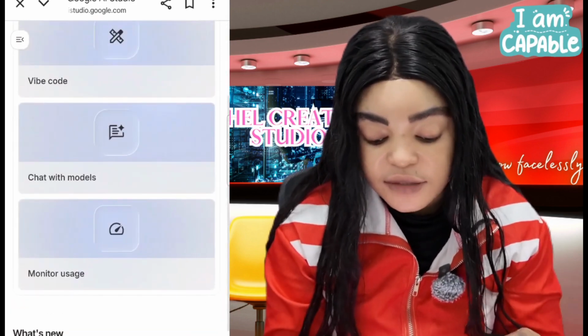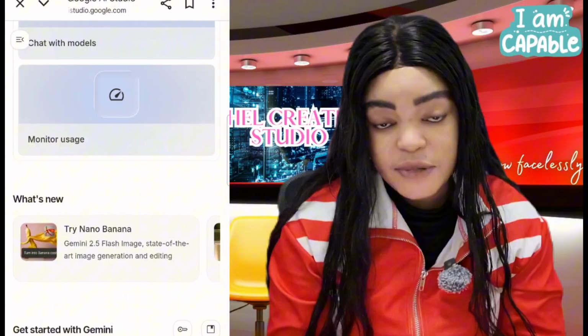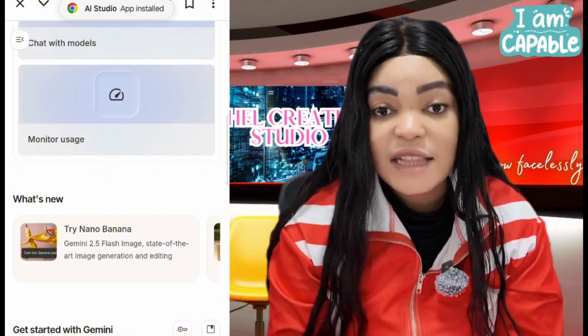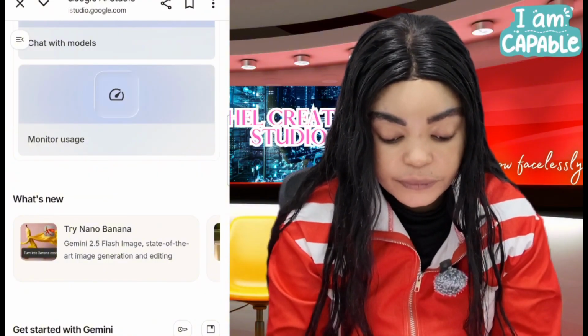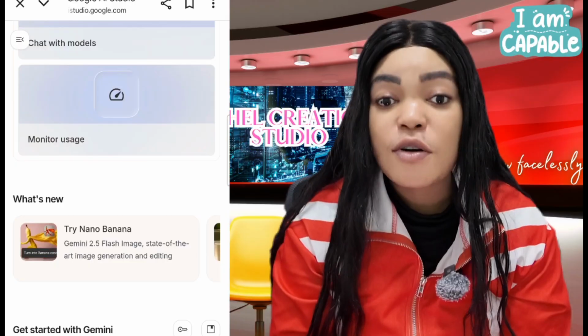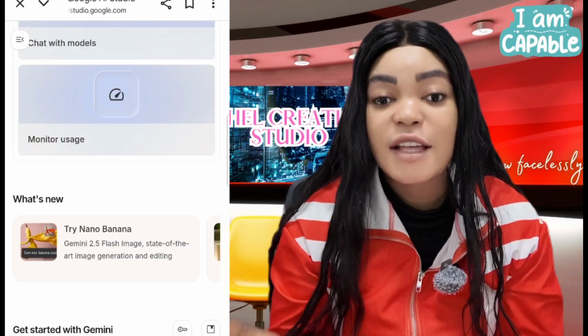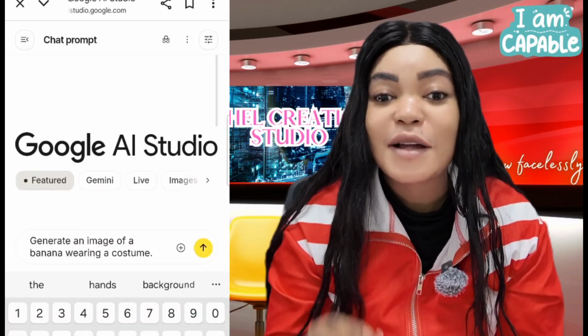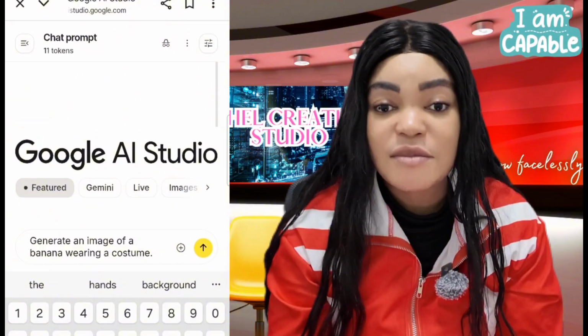Once you get to Google AI Studio, you're going to be using Nano Banana. So you go ahead and click Try Nano Banana. On Nano Banana, you need to copy your prompt from ChatGPT. Get your prompt, head over to Nano Banana, and prompt Nano Banana to generate the images for you.